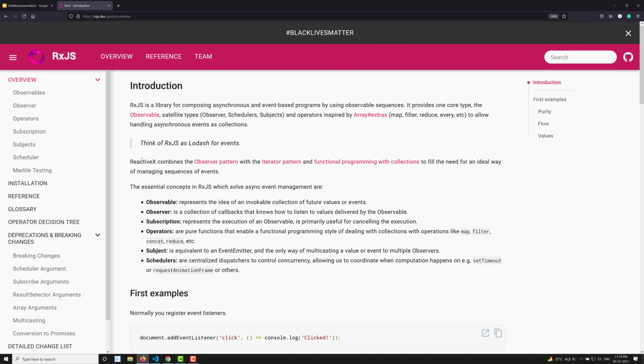ReactiveX combines the observer pattern with the iterator pattern and functional programming with collections to fill the need for an ideal way of managing sequences of events. So ReactiveX uses the observer pattern. Let's see in the next video what this observer pattern is. Hope you understand what is meant by RxJS. In the next video we'll see about this observer pattern and also these observables.